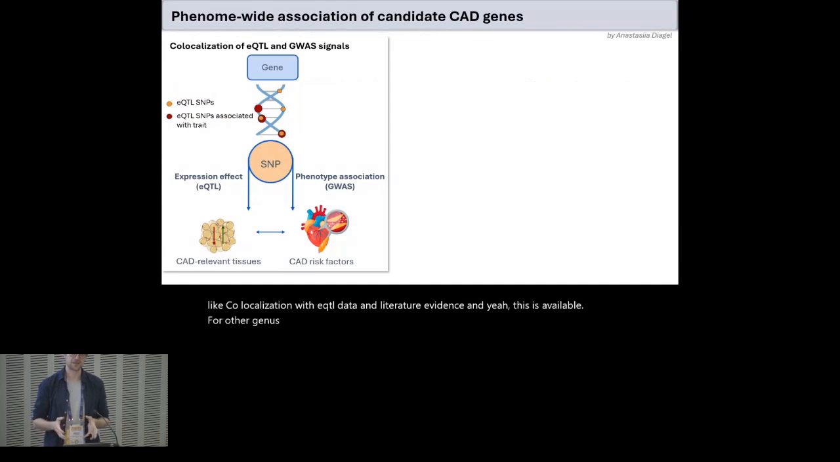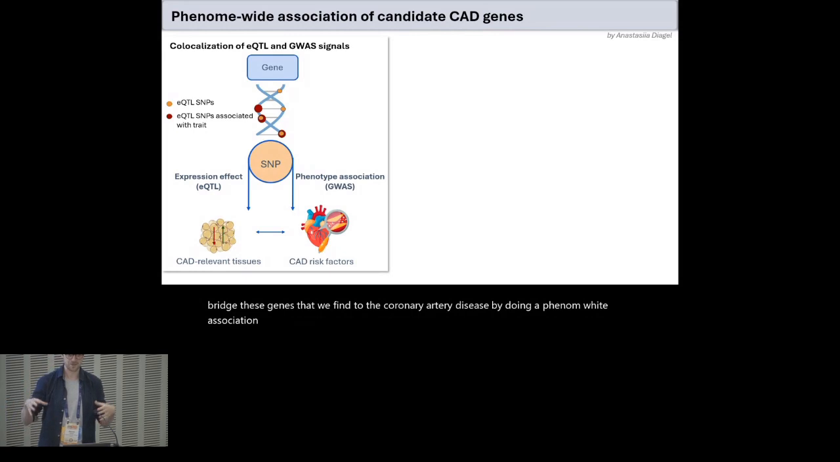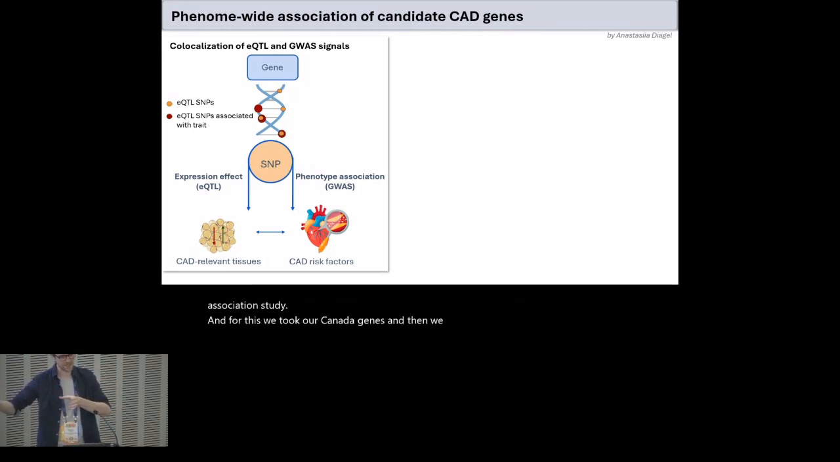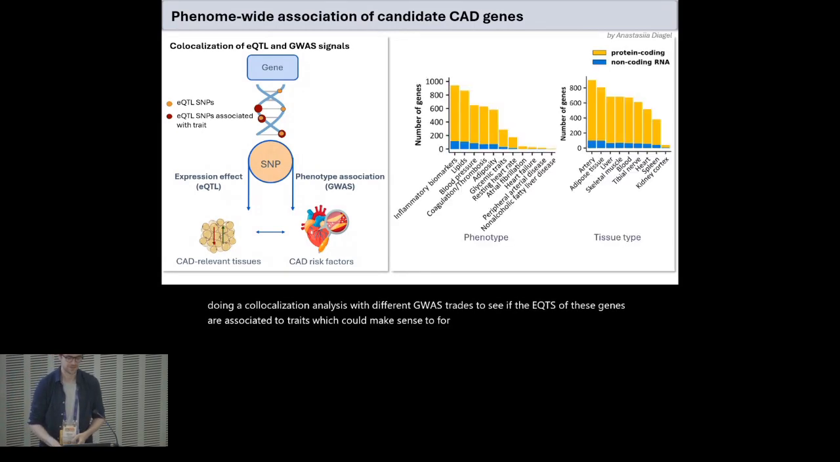Another thing we did was to see if we can bridge the genes that we find to coronary artery disease by doing a phenome-wide association study. For this, we took our candidate genes, and then we took the EQTLs from different resources like GTEx, because we know that these EQTLs are associated with the gene. Then we did a co-localization analysis with different GWAS traits to see if the EQTLs of these genes are associated with traits which could make sense for coronary artery disease. For almost 80% of the genes, we found an association with any of these shown traits.